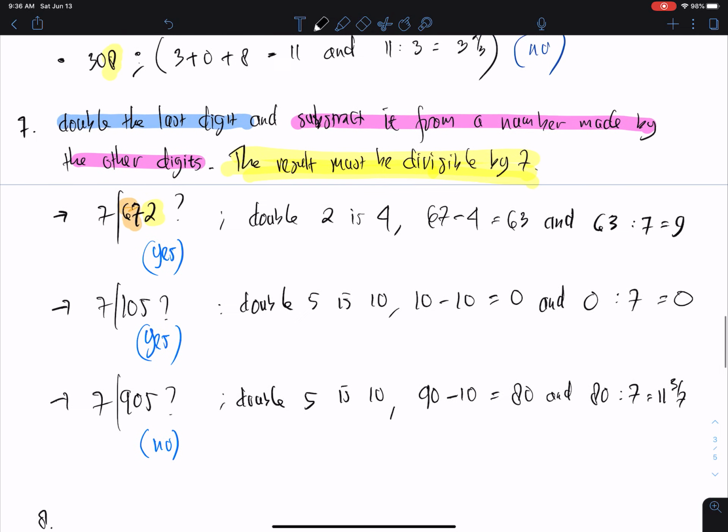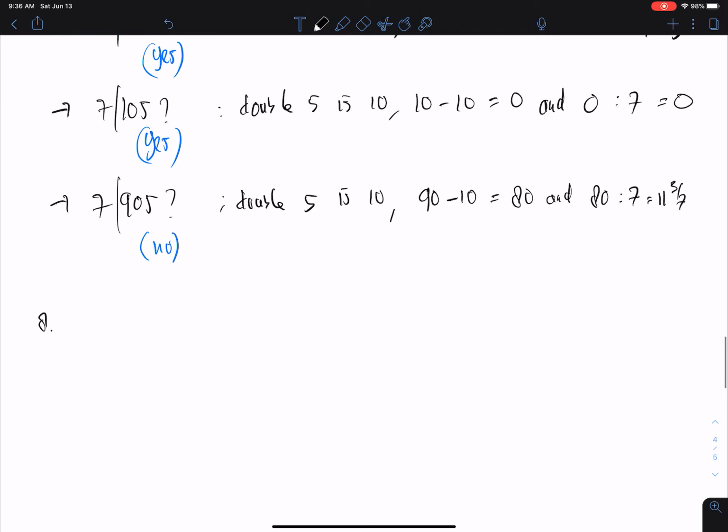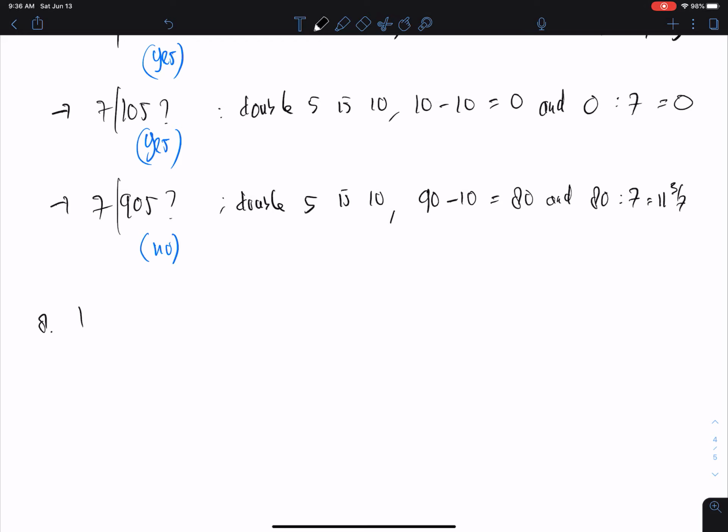Next one, number 8. Now we can check whether the number is divisible by 8. So here the rule is the last 3 digits should be divisible by 8. The last 3 digits are divisible by 8 or not.